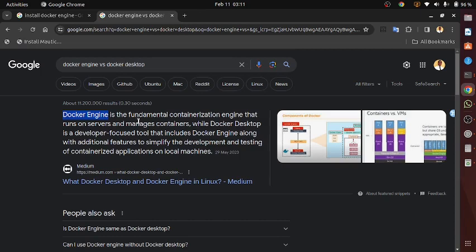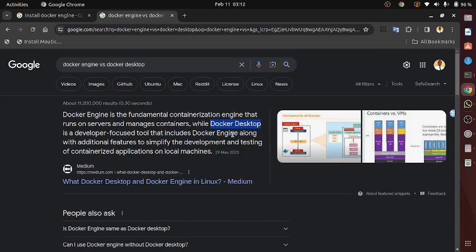Docker desktop is just like the graphic user interface for Docker. Now, for instance, if I want to run Docker on a server that does not have GUI, I'm definitely going to install Docker engine and not Docker desktop. If I want to run and test it on my local machine that has GUI, I will likely install Docker desktop and not Docker engine.